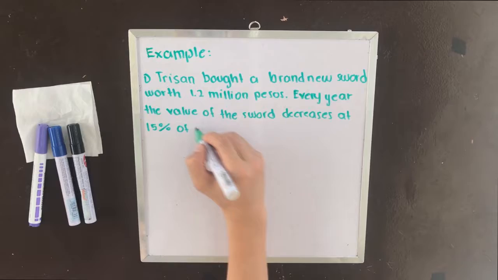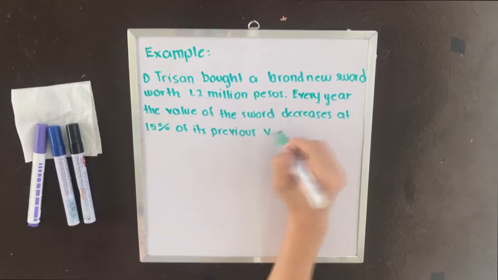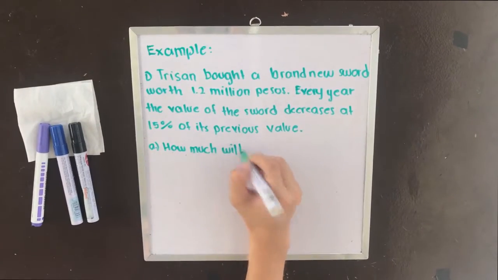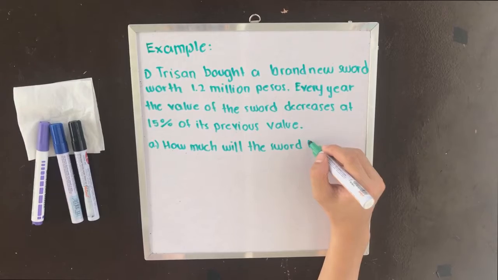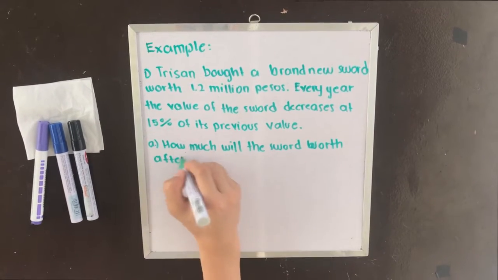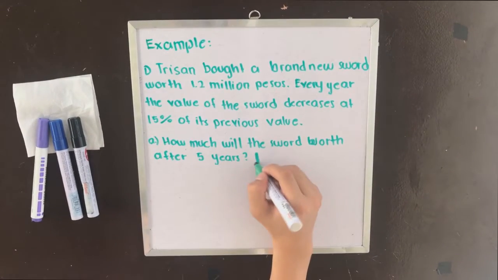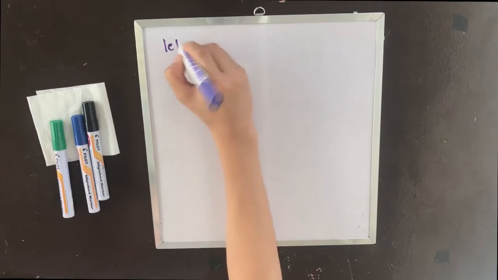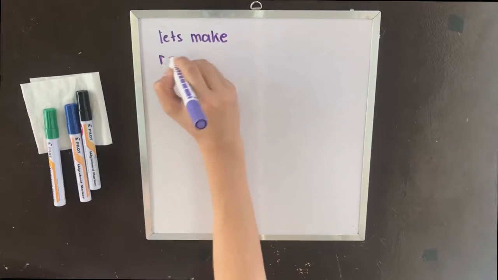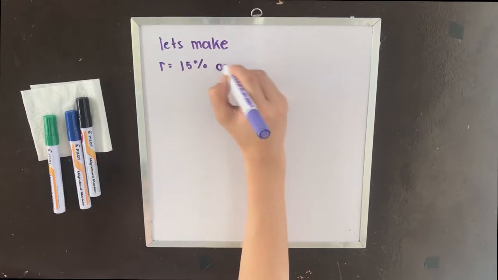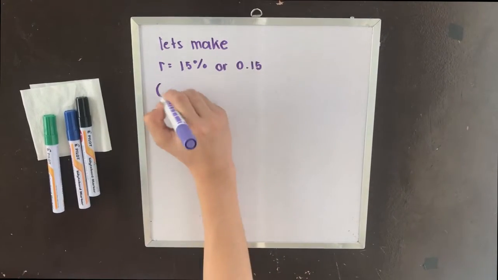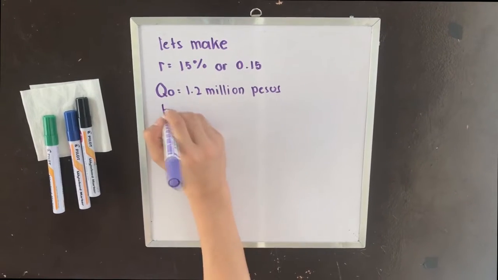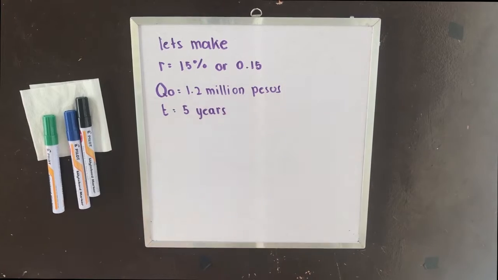For example, Tristan bought a brand new sword worth 1.2 million pesos. Every year, the value of the sword decreases at 15% of its previous value. A. How much will the sword be worth after 5 years? So, let's make our r equal to 15%, or 0.15. Let's make our P0 equal to 1.2 million pesos and our t, or time, equal to 5 years.